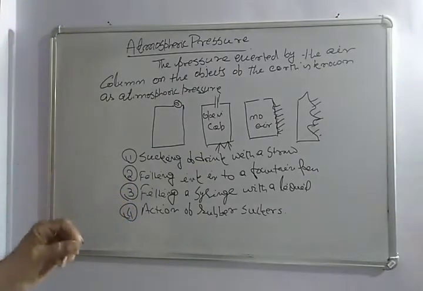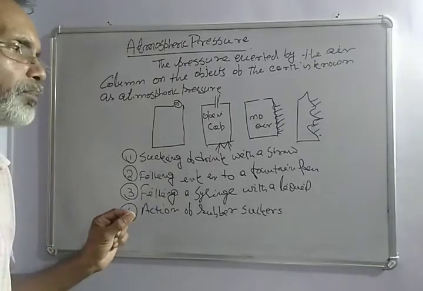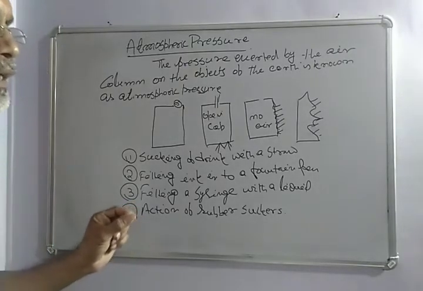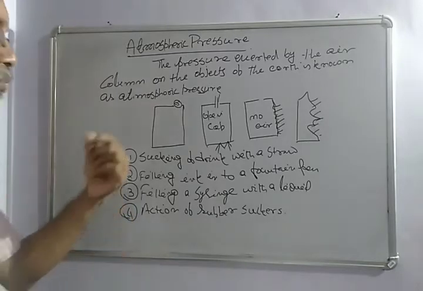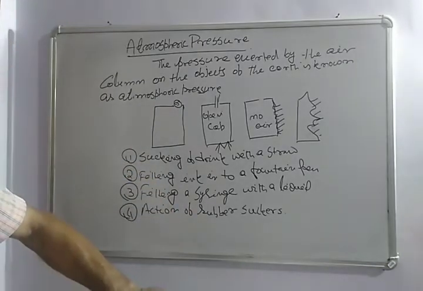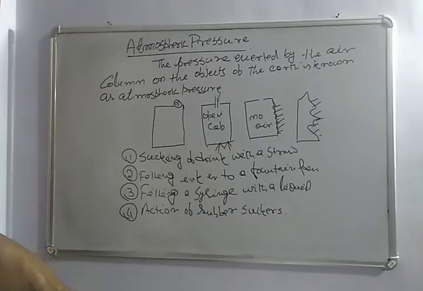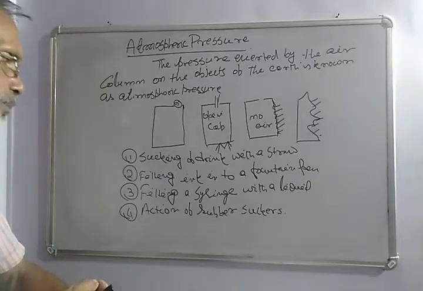Similarly, in filling ink, when we squeeze the rubber of a fountain pen, the air inside the fountain pen comes out. Then when we put the pen inside an ink pot and release the rubber, the atmospheric pressure on the surface of the ink in the ink pot forces the ink to come inside the fountain pen.